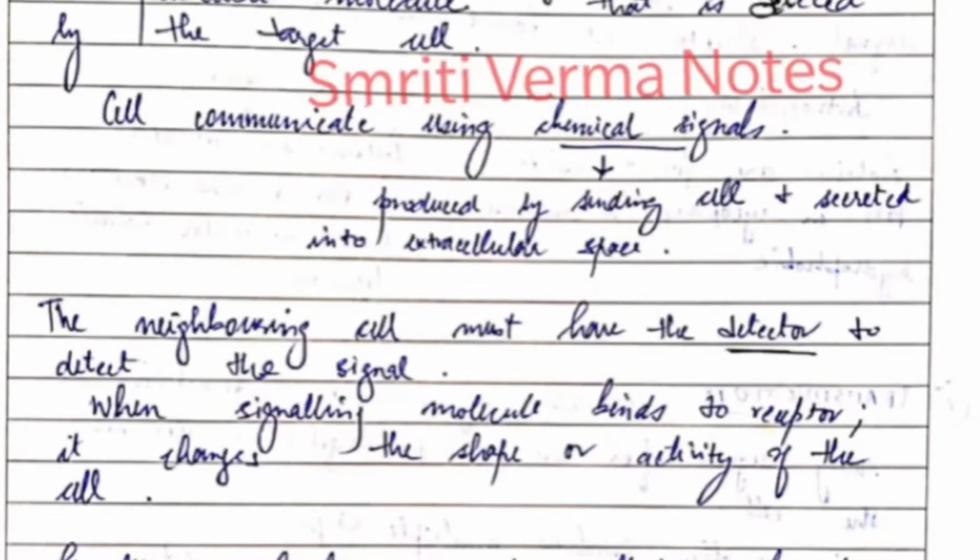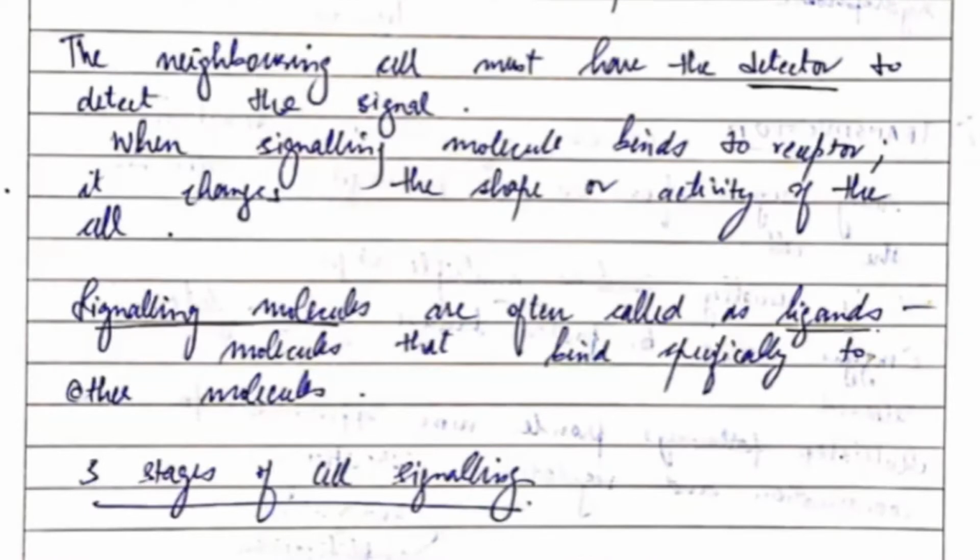Now these cells communicate using chemical signals that are produced by the sending cell and are secreted into the extracellular space. The neighboring cell must have the detector to detect the signal. Of course, if there is some signal, then it should have a detector as well. When the signaling molecule binds to the receptor, it changes the shape or activity of the cell. The signaling molecules are often called ligand molecules that bind specifically to other molecules.